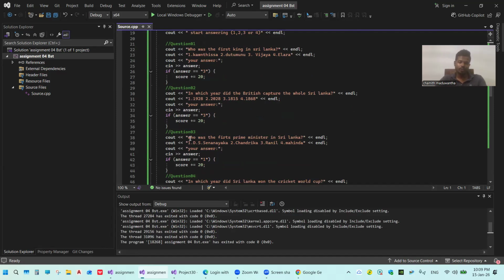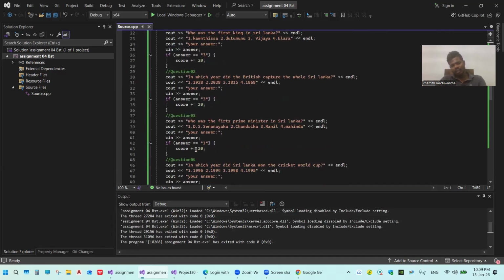Same as number 2. Number 3, give the question number, like a comment: cout, who was the first prime minister in Sri Lanka. Give endl, cout. Number one, D.S. Senanayake. Number two, Chandrika. Number three, Ranil. Number four, Mahinda. Give the last row, I give the endl. Cout your answer, cin answer. If answer equal to number one, score plus equal 20 marks.